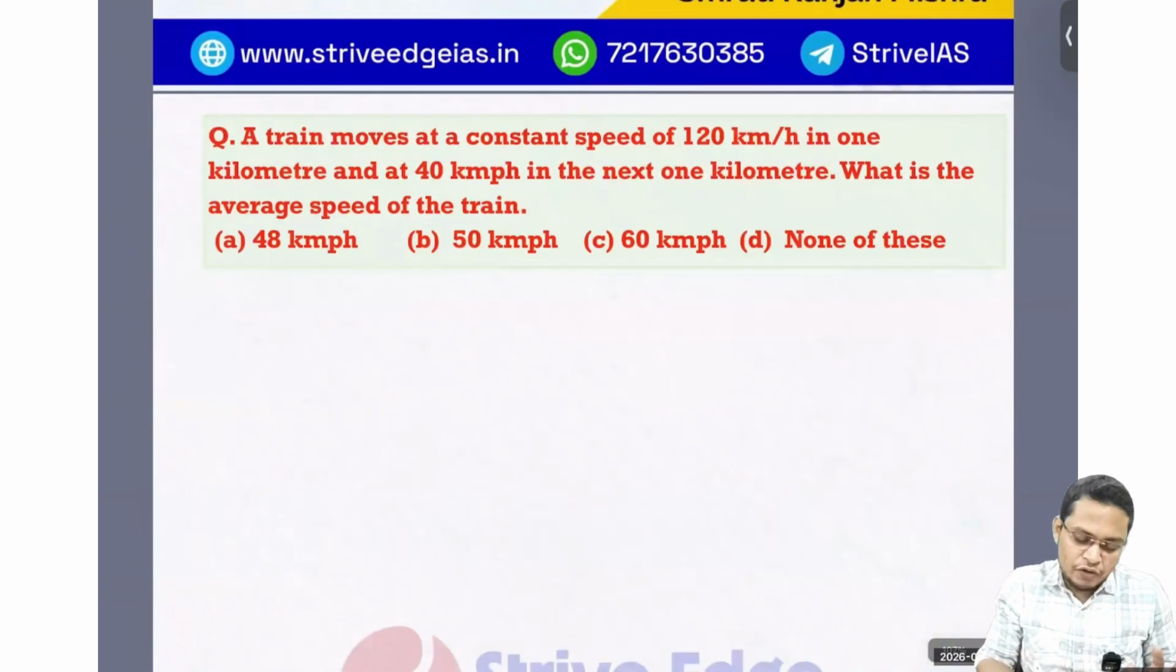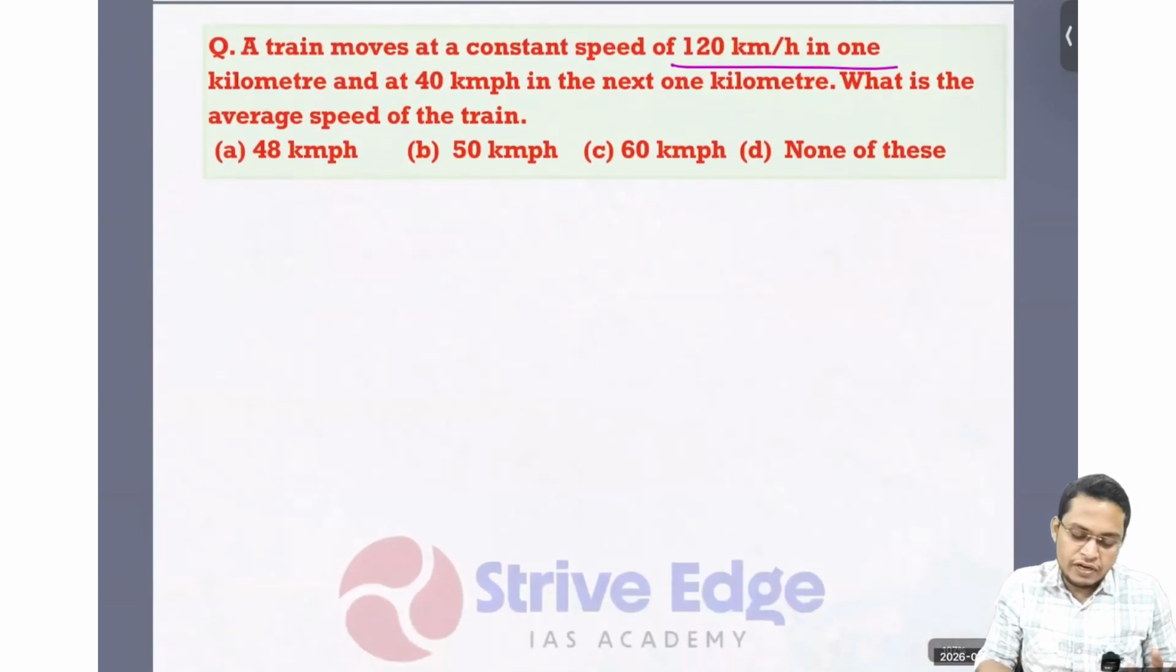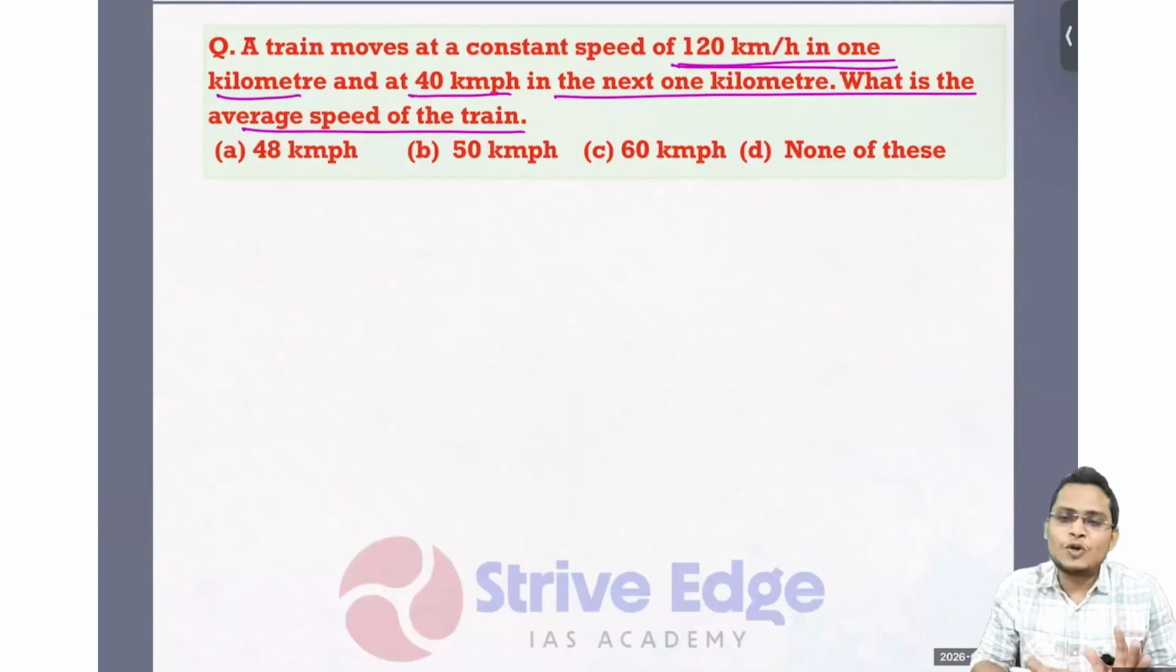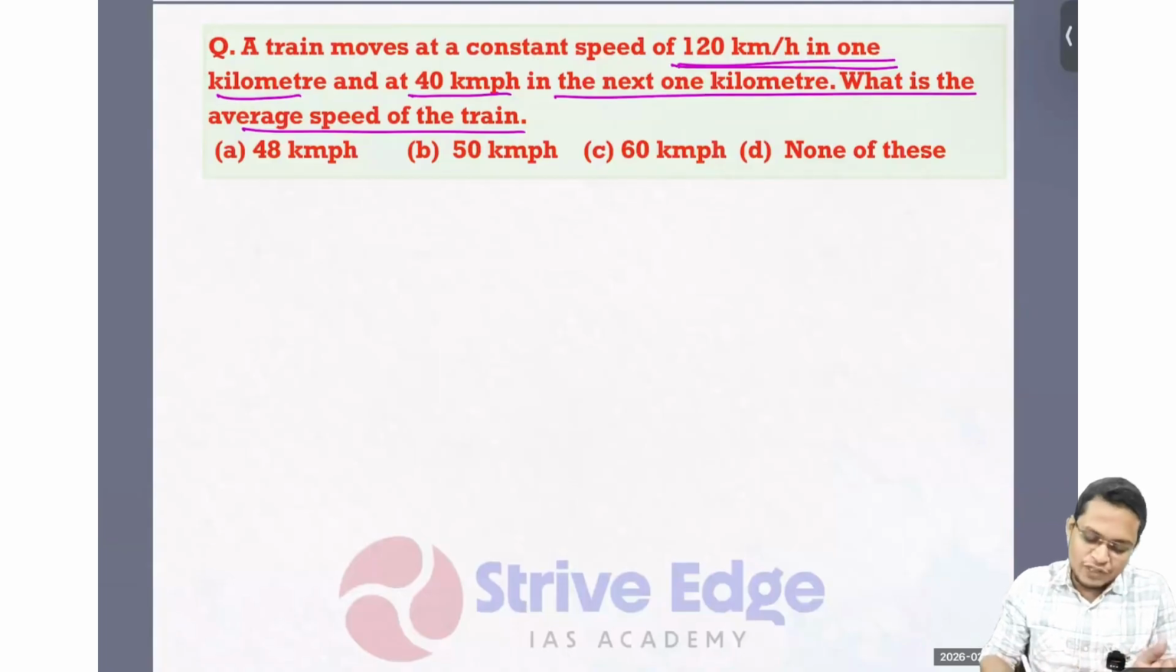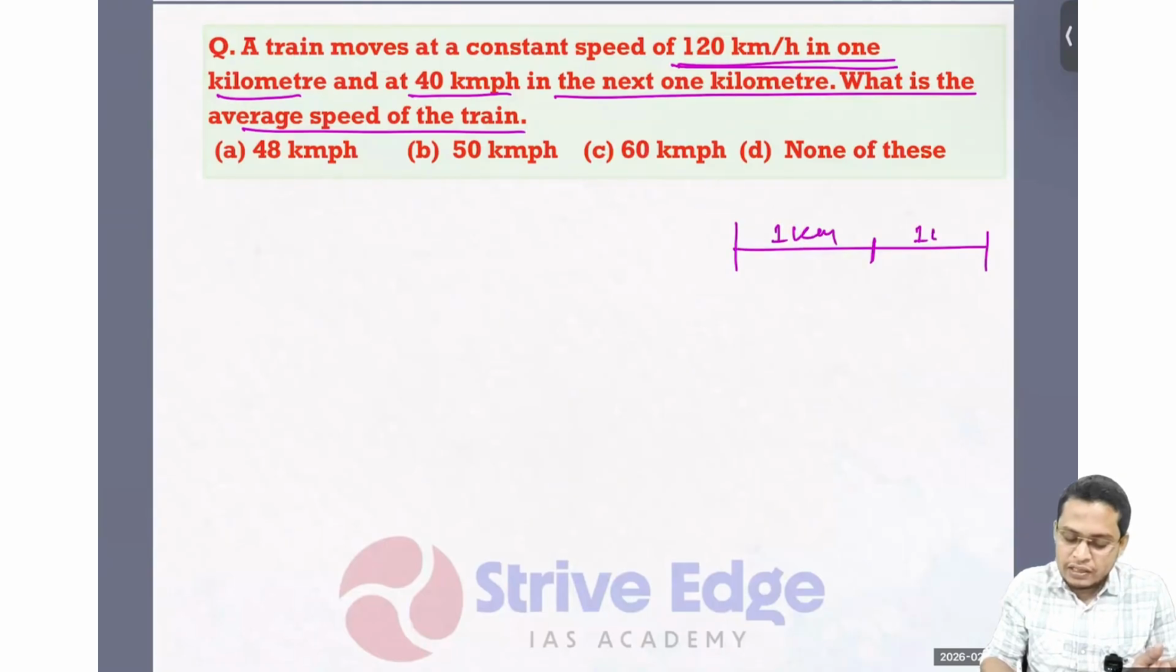So a train moves at a constant speed of 120 kilometers per hour for 1 kilometer and 40 kilometers per hour for the next 1 kilometer. What is the average speed of the train? Whatever the question may be, if it is asking for the average speed, always remember: let's say this is 1 kilometer, and again it is 1 kilometer.